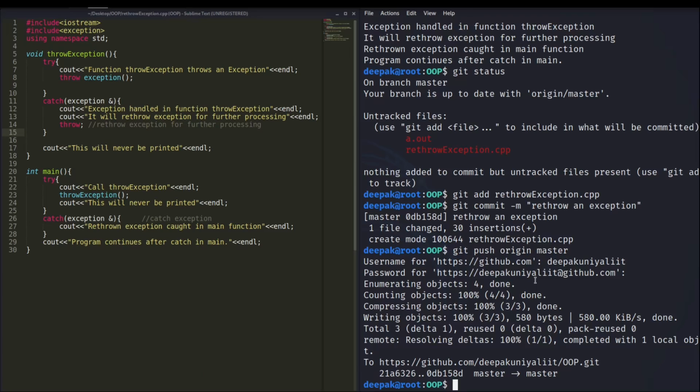So now I hope you have a fair idea about exception handling and rethrowing an exception and then handling it again.